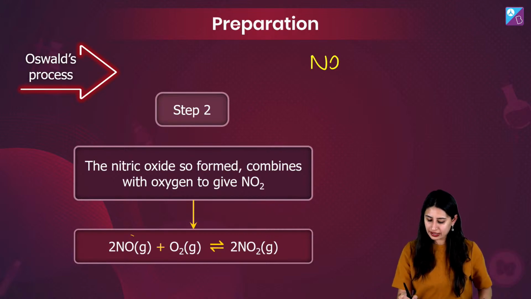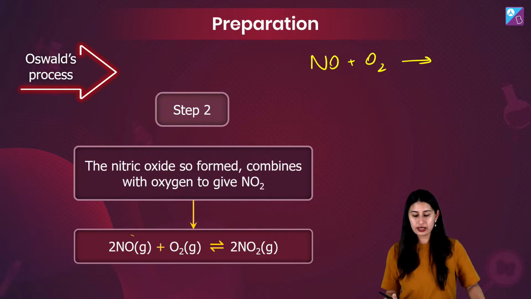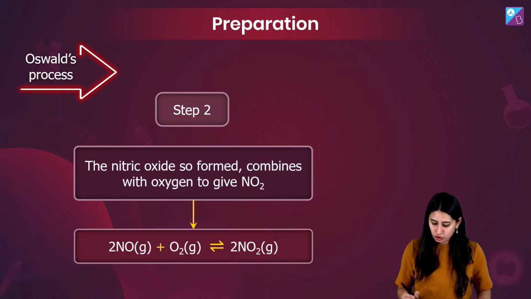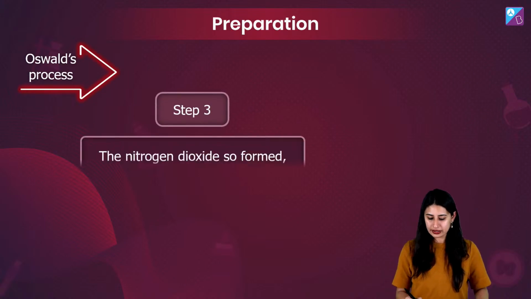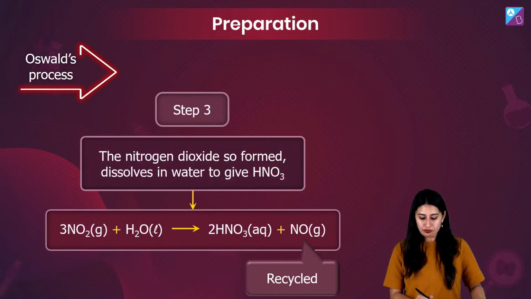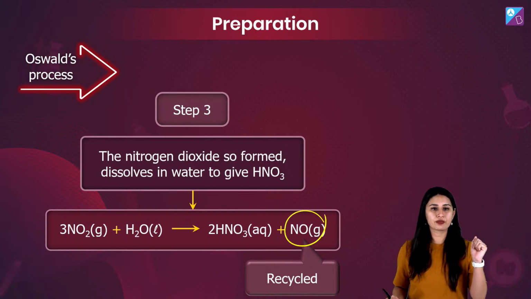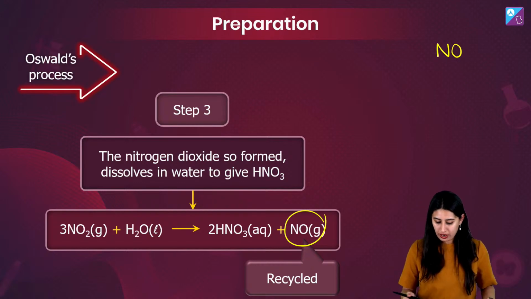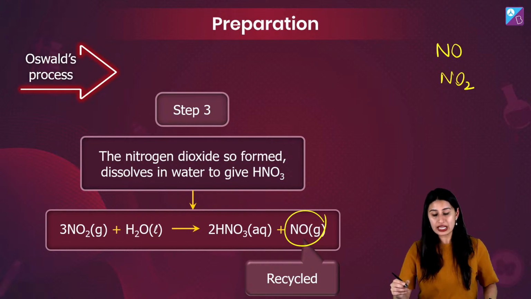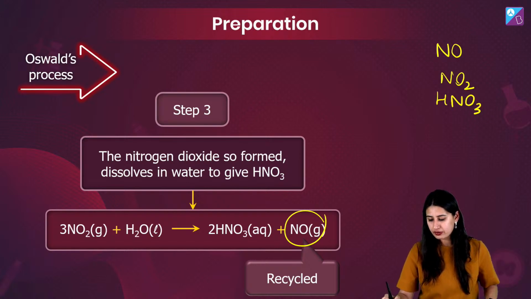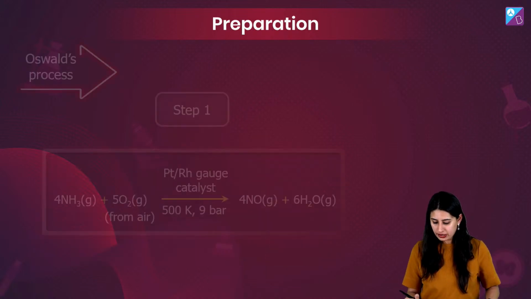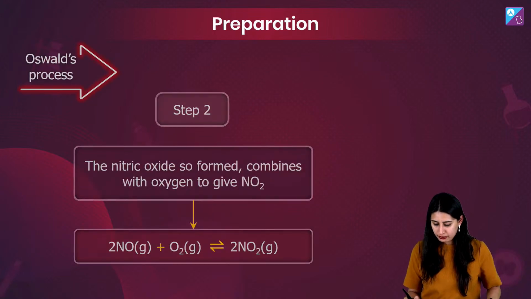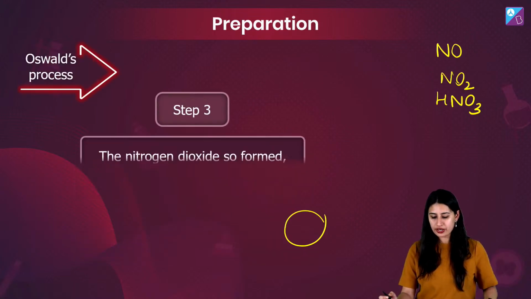NO फिर further react कर रहा है oxygen के साथ, right? And then जो NO2 मिल रहा है वो फिर दोबारा पानी के साथ react कर रहा है to give you nitric acid, और जो NO मिल रहा है that can be reused. All these steps should be clear. पहले NO मिला, फिर NO से कैसे NO2 मिला, और फिर NO2 से कैसे HNO3 मिला. देख लीजिए, step number 1 you are getting NO, step number 2 you're getting NO2, and step number 3 you're getting HNO3.